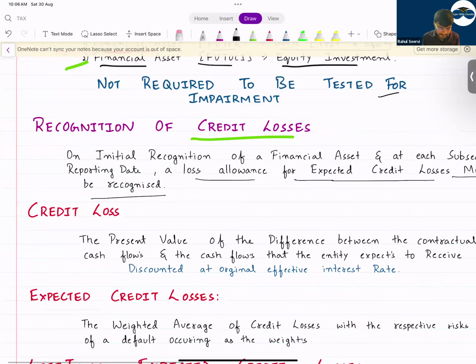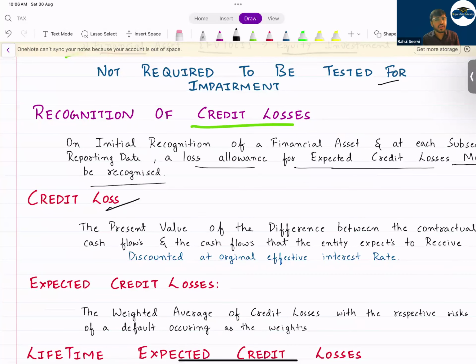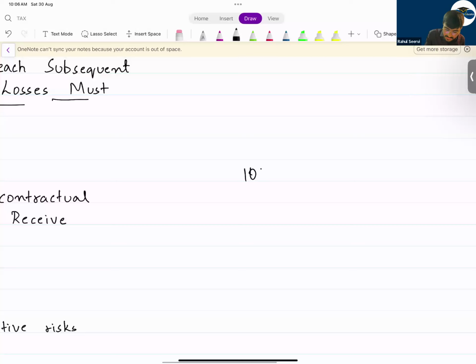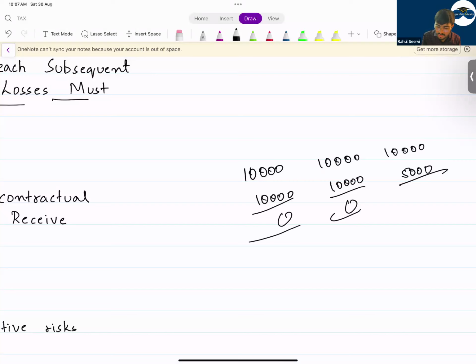So see here now, credit loss. What does the term credit loss mean, sir? Credit loss basically means today I say that I have to receive 10,000 from you. But I believe that you will pay me 10,000, and at the year end you believe you pay me 5,000. So can I say here there is no loss, here also there is no loss. Can I say I have a 5,000 loss here? This 5,000 you will take the present value of.